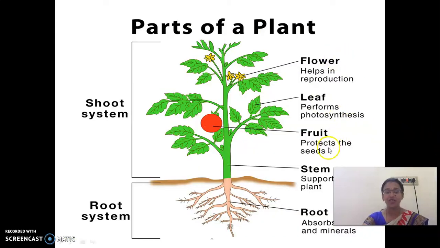Parts of a plant. Did you draw this diagram, children? There are two systems, namely the root system and the shoot system. The part of the plant which is present below the soil is called the root system and above the soil is called the shoot system. The first part is the flower. It helps in reproduction. The leaf performs photosynthesis. It is called the kitchen of the plant. Then fruit, stem, root. Roots help in absorbing water and minerals from the soil.